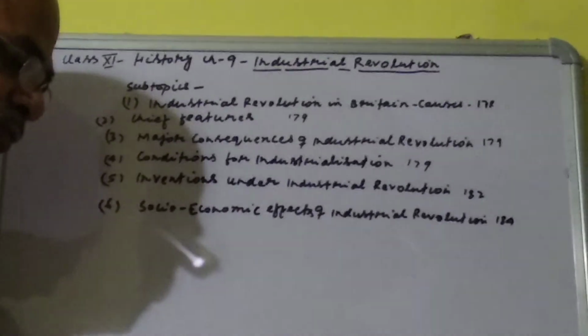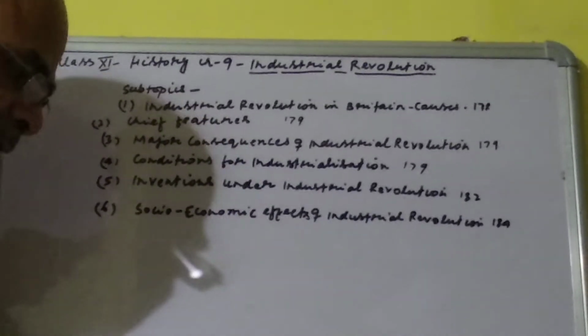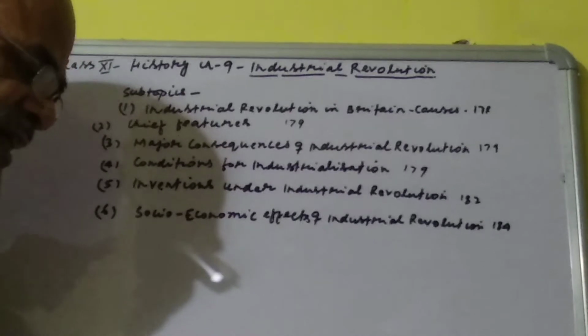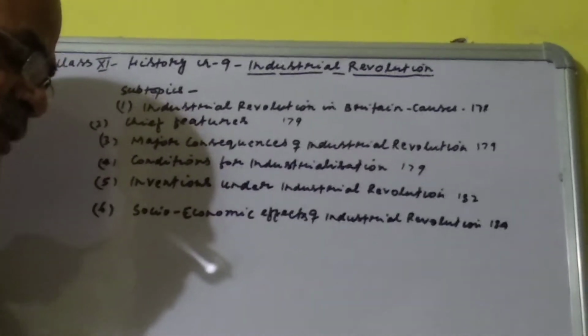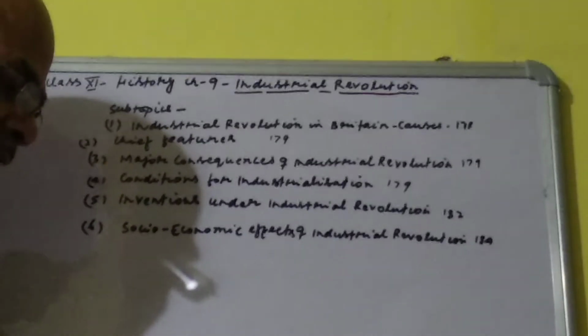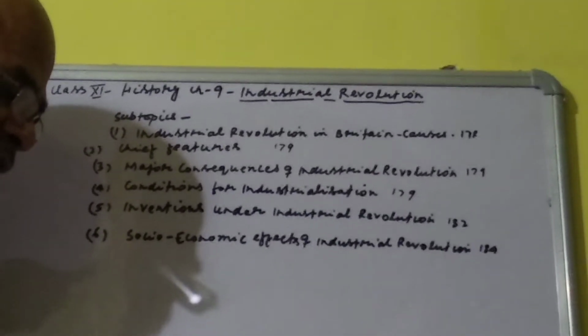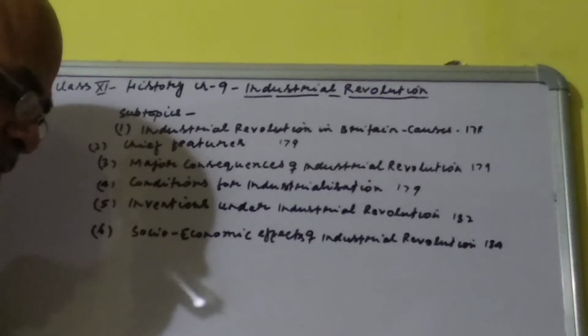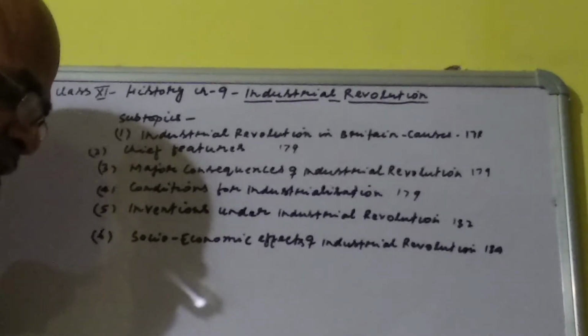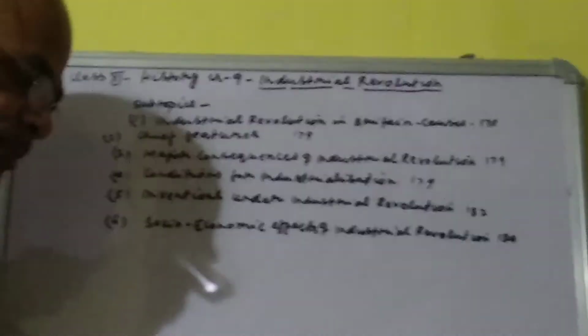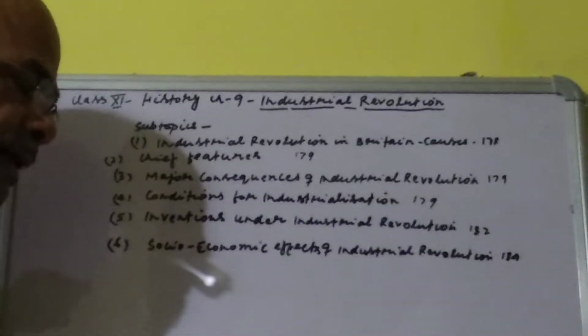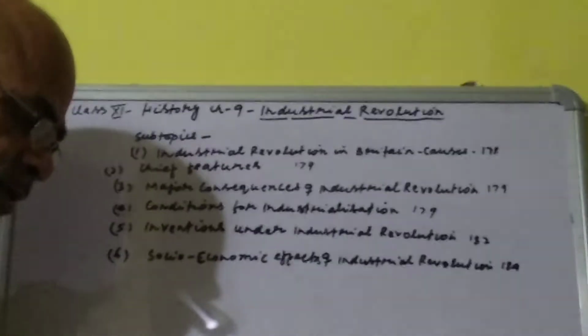The chief features of the Industrial Revolution in Britain. In the second half of the 18th century, rapid changes came in the industrial sphere in Britain. This has been named the Industrial Revolution in history. The following were the features. The Industrial Revolution occurred first of all in Britain. Britain had raw materials.